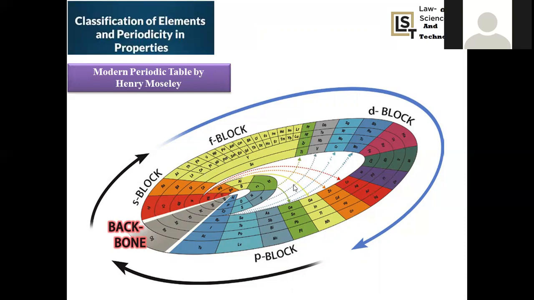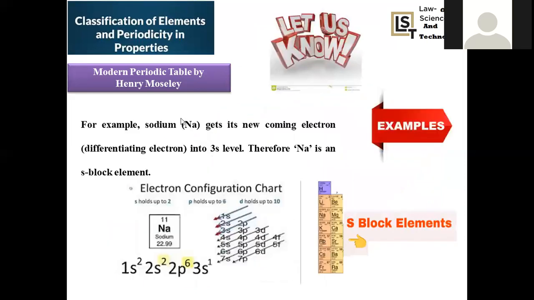In this manner, in accordance with the increasing order of energy, electron filling is possible. That's why it is represented in a circular manner, because there is a repetition of properties. Periodic table denotes that after a period of interval, there is a repetition of properties, simply represented in a circular manner, right?